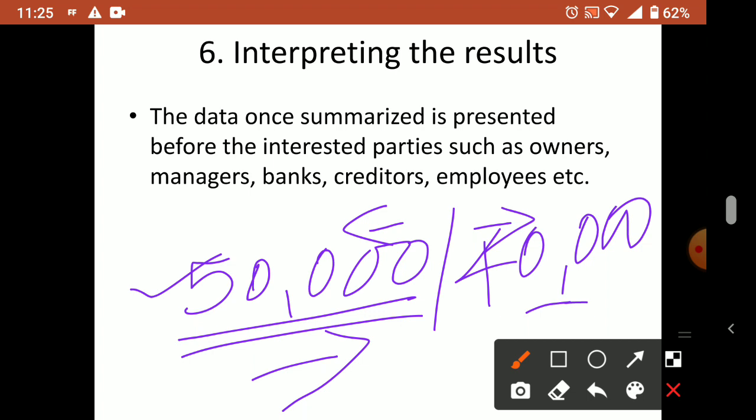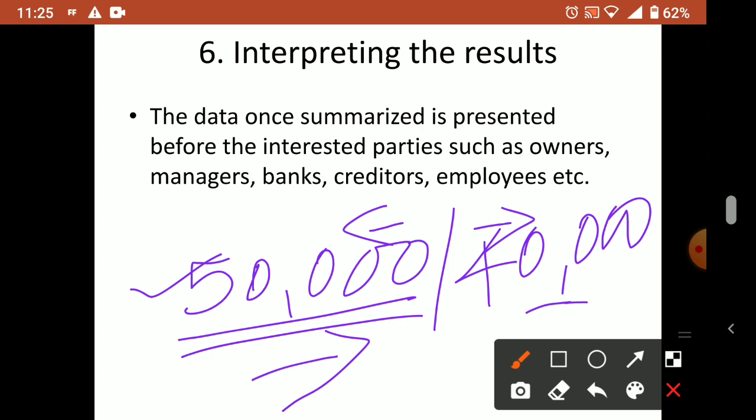This analysis part is not in your syllabus this year; you will study that next year. Interpretation is higher level thinking that top level management or authorities such as owners, managers, bankers, creditors, those from whom you borrowed money, and employees, all want to know the performance of the business.